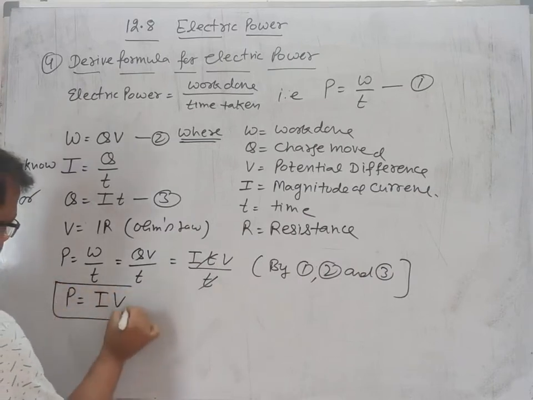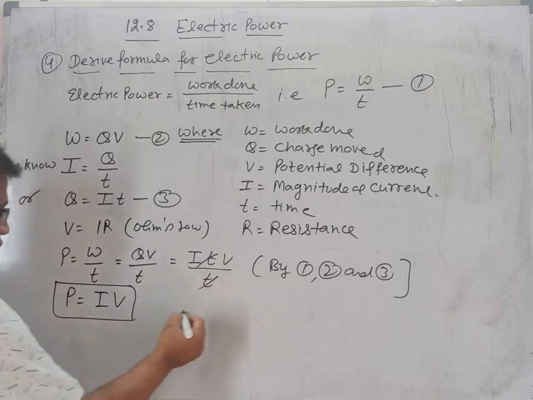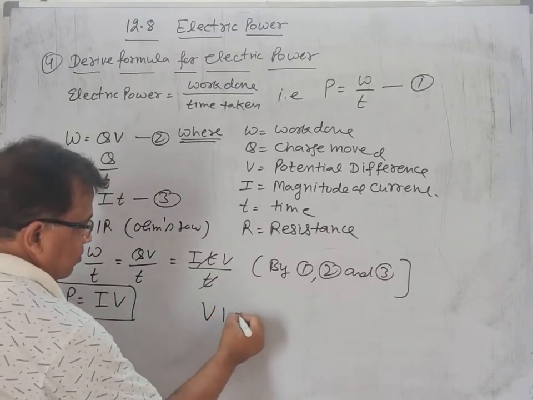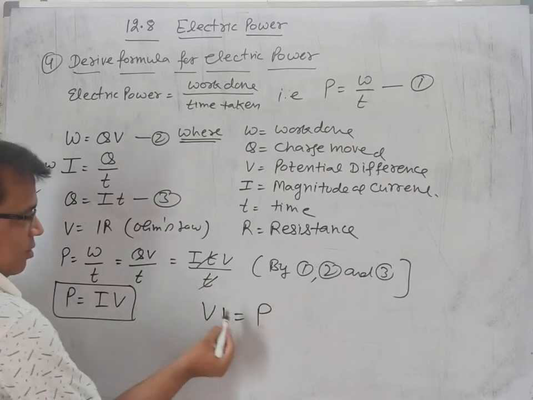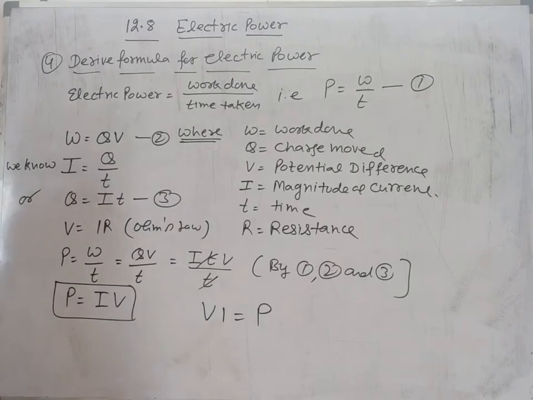That is, power is equal to amount of current passed into potential difference. Thus, power is product of current and potential difference. To make it simple for learning, we can write VIP. VIP means power is product of V and I. So this is the formula for electric power.